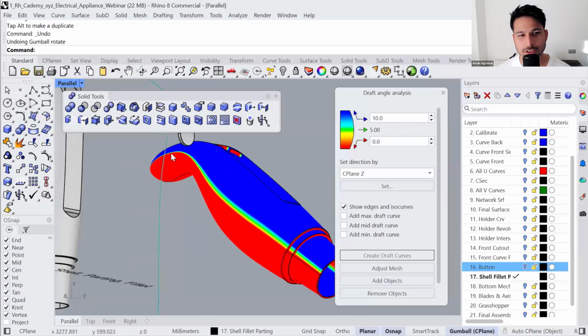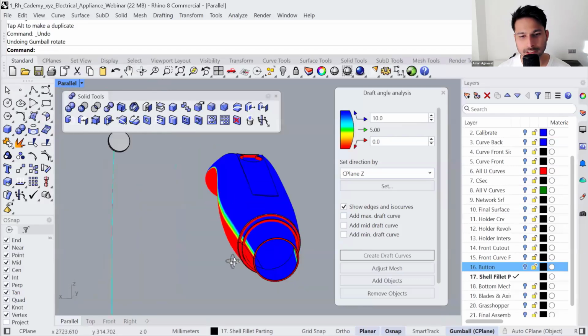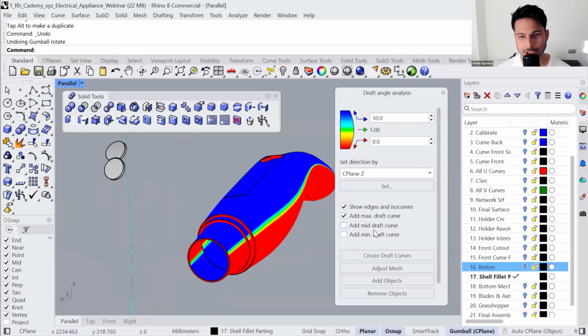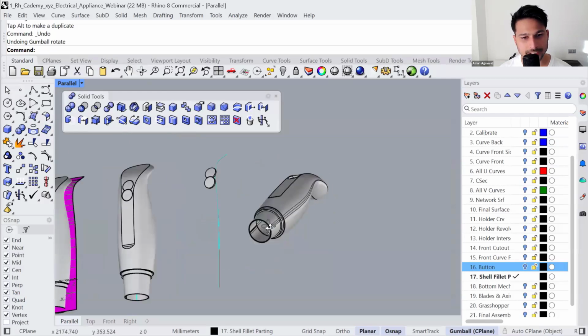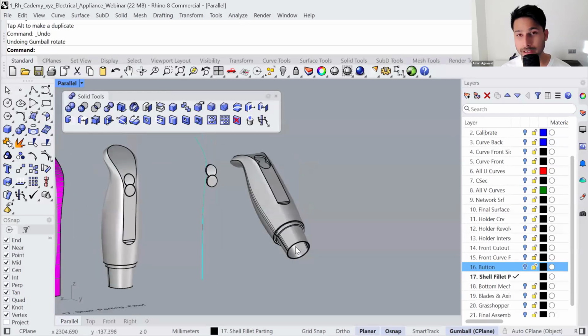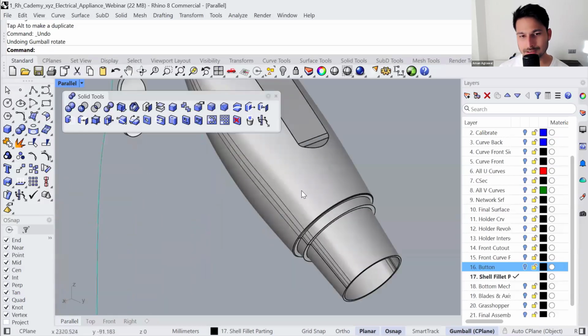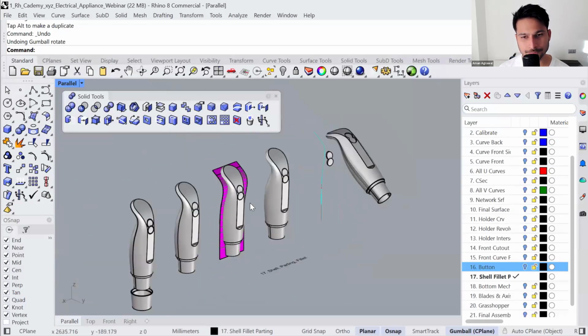And this is going to give you the parting section, which you can generate using these 3 options. Anyways, these are a bit advanced operations, but I'm just showing you that rather than creating these parting lines manually, we also have design for manufacturing tools in Rhino that can assist us in creating these parting lines.